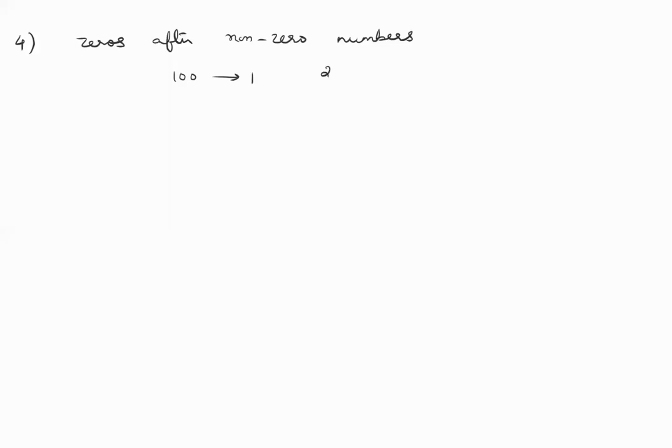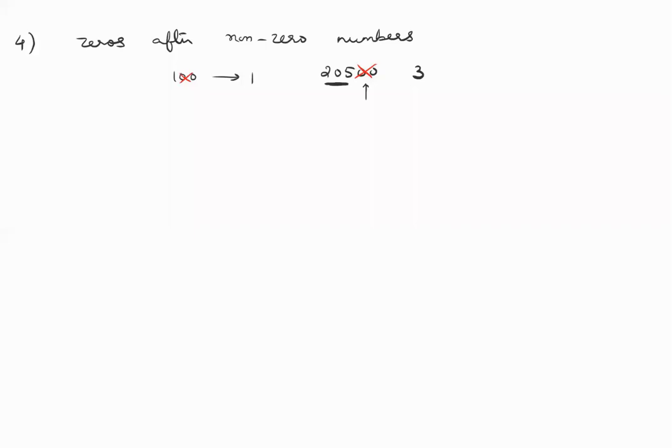If you have 20500, careful, this zero in between you have to count. These are zeros after, so you shouldn't count them. So the number of significant digits is 3. These two are not counted. So zeros after non-zero numbers are not counted. When you don't have decimal places and the zeros come after, you're not going to count them.